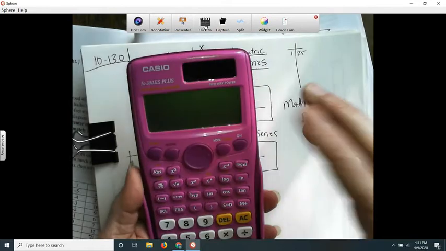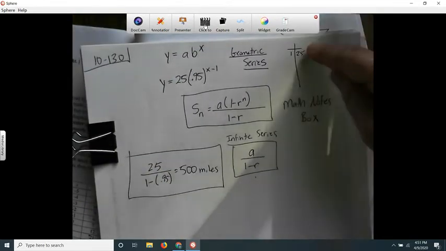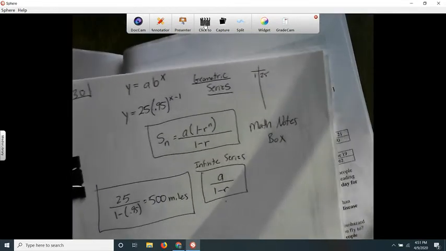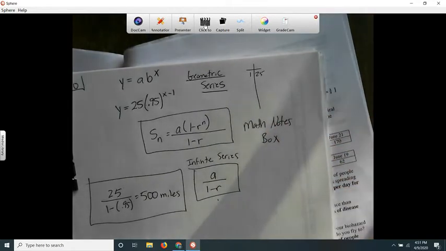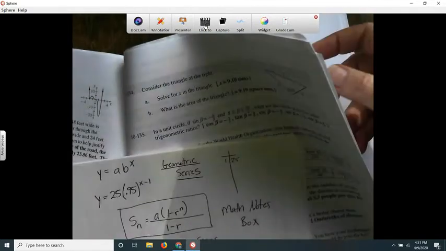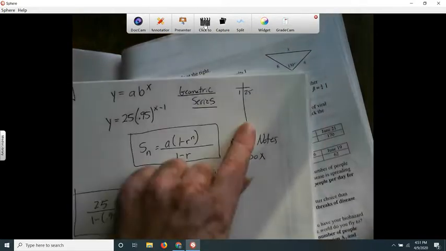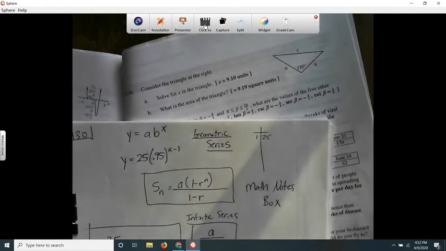Anyway, it would just keep getting smaller. Those miles would add up, but they would just become a smaller and smaller number. So if he went infinitely many days, then like it says, assume he can walk forever, at some point it's going to dwindle down to almost nothing. And so this is actually going to be a geometric series.